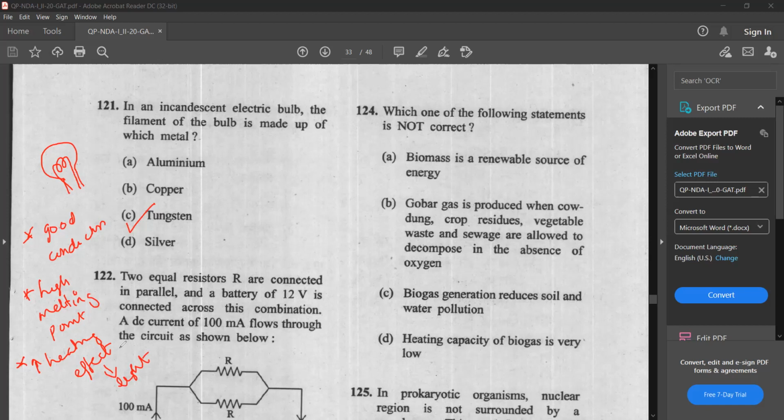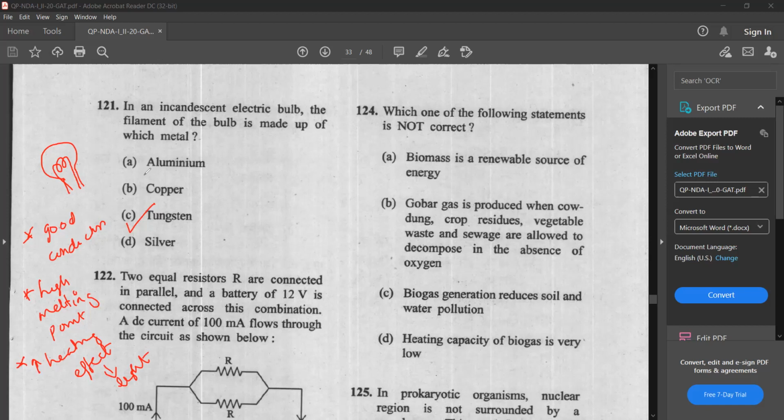So that makes tungsten a very good metal for being used as the filament of the bulb. So what are the properties? Tungsten is a very good conductor. It has a very high melting point. It has the ability to get red hot and give out light.